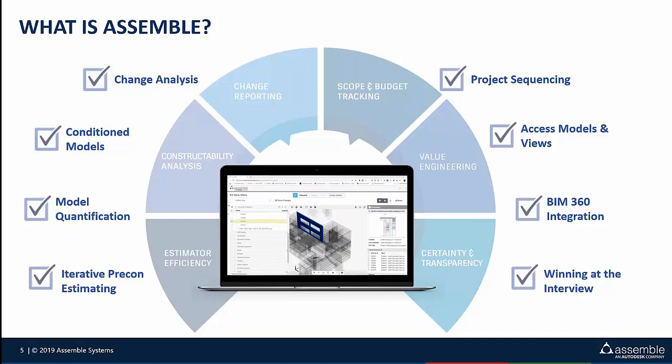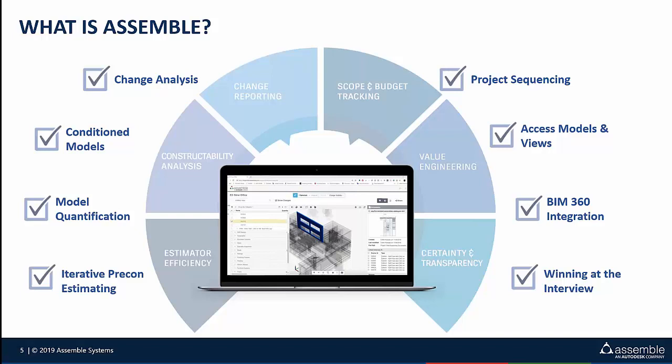More importantly, we can visualize and quantify and then communicate any options or value engineering that's done in the project. And then most importantly, really, is that higher level of confidence and certainty that you get by being able to not only visualize the information that you're putting together, but to share it with the rest of your team.